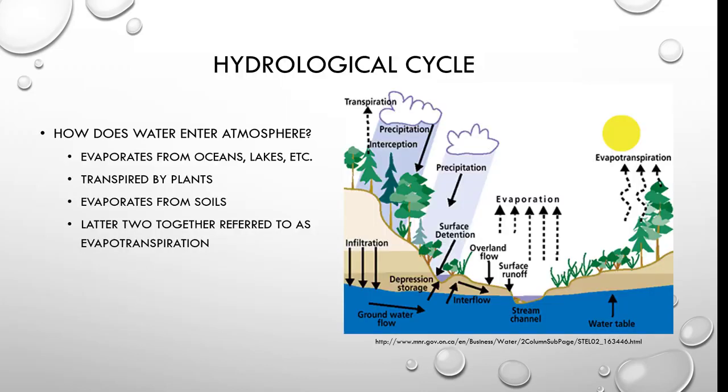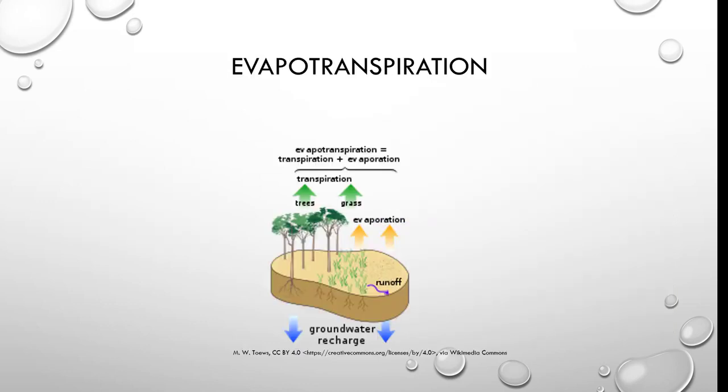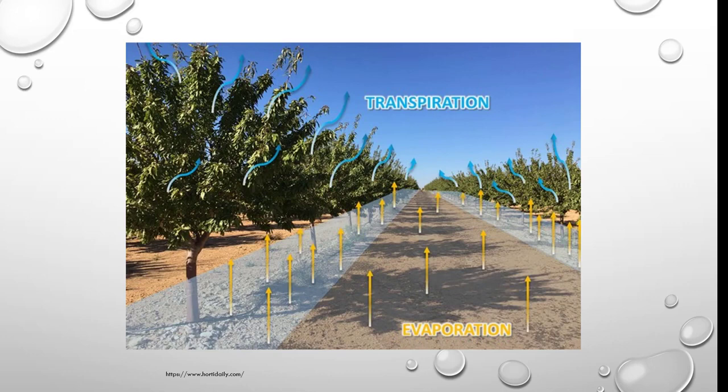So the water cycle or hydrological cycle, it enters the atmosphere, it evaporates from oceans and lakes, etc. It's transpired by plants, it evaporates from soils, and then the two together, transpiration and evaporation, is called evapotranspiration. And here's a graphic of that. So you've got your trees and your grass that are transpiring, and then the soil, the bare soil, is going to be evaporating unless it's running off, of course. Here's another look at that.